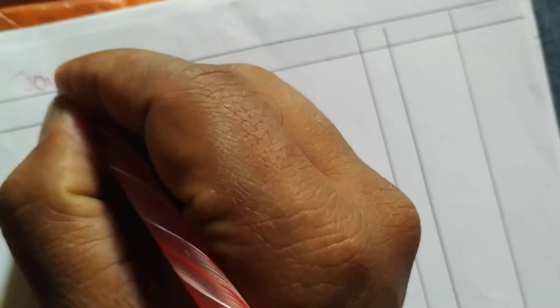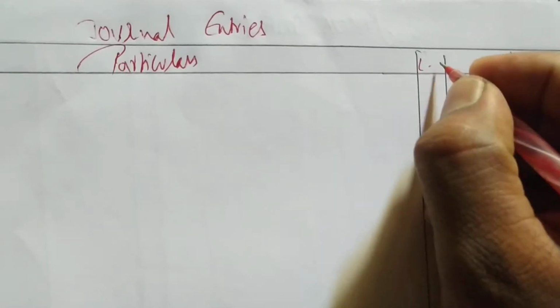First we'll write entries. Journal entries: LF ledger folio, debit rupees, credit rupees. After that I have prepared one cash account or bank account.